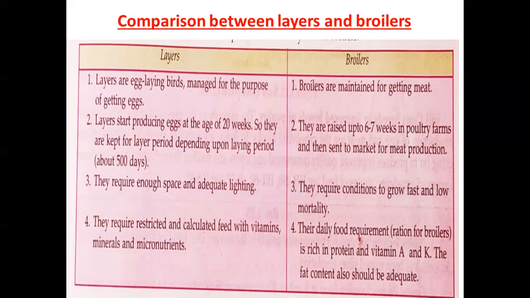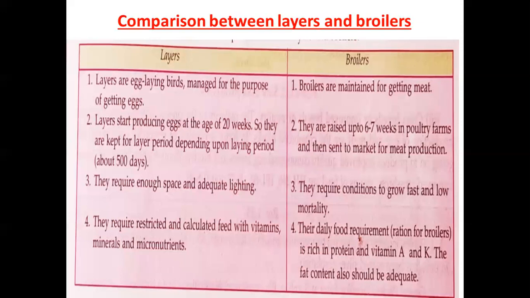In the case of broilers, they are raised up to 6 to 7 weeks in poultry farms and then sent to market for meat production. Layers require enough space and adequate lighting. Broilers require conditions to grow fast and low mortality.